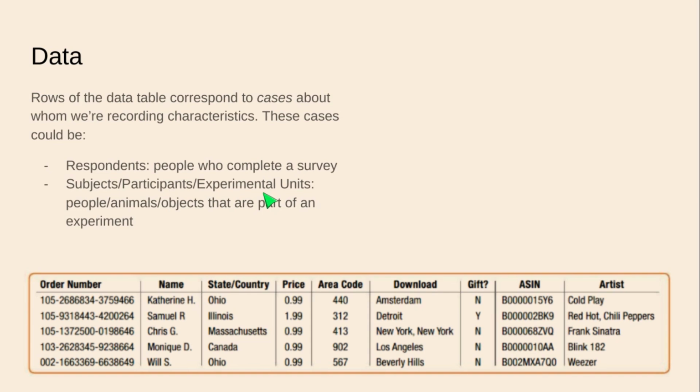Experimental units, when we talk about experimental units, we're talking about critters, animals that are used in experiments, objects, that sort of thing. But when we do an experiment that involves people, we use nicer words like participants or subjects. All right, cool. Just a little formality there. So cases could involve just respondents or people who are involved in an experiment, or critters or objects that are involved in an experiment as well.